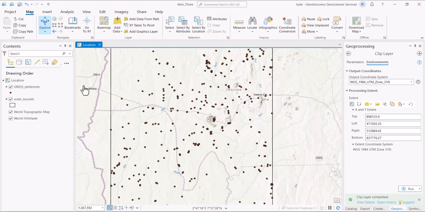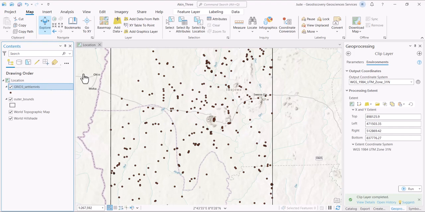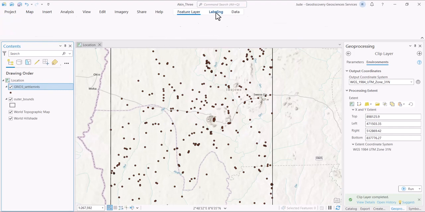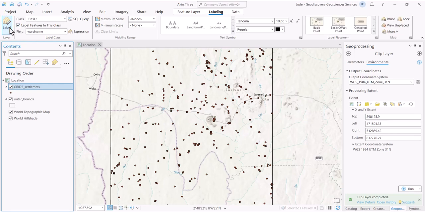Okay, so if we click on this place and click on this feature layer, labeling, we'll click on label here, and we want to label it using the settlement name. So it's going to label using the settlement name.